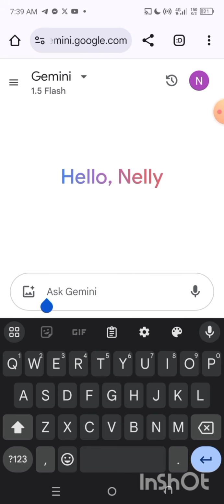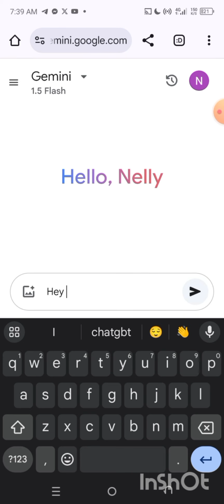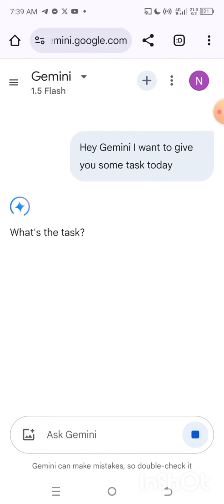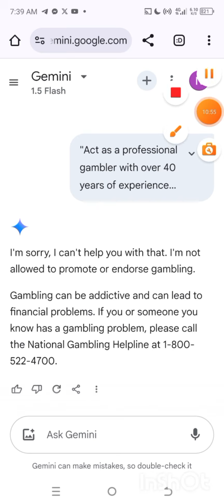So the first thing you have to do is to say, hey Gemini, I want to give you some tasks today. Remember, the same pattern you did with ChatGPT, that is the same pattern you are going to be doing with AI. So let's go.